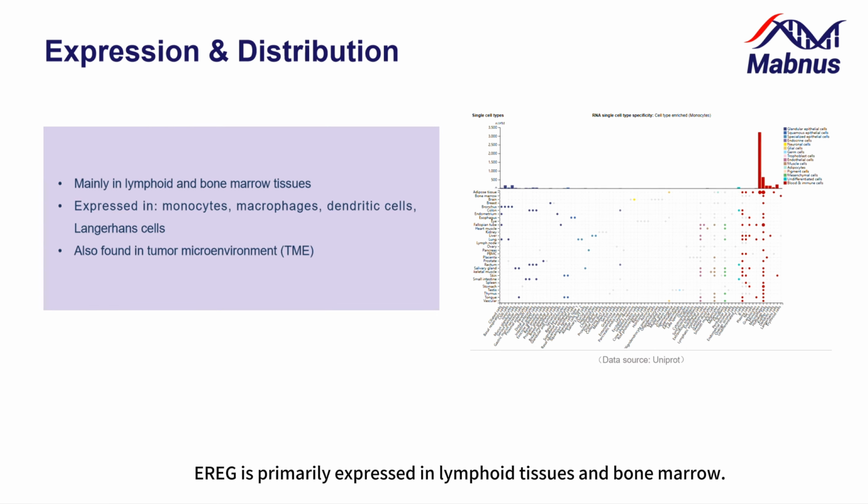EREG is primarily expressed in lymphoid tissues and bone marrow. It's found in monocytes, macrophages, dendritic cells, and Langerhans cells. Importantly, its presence isn't limited to healthy tissues. It's also actively involved in shaping the tumor microenvironment, where it can influence immune responses and tumor behavior.